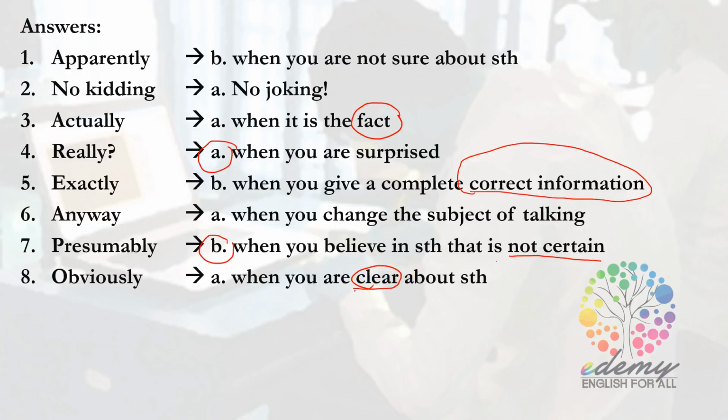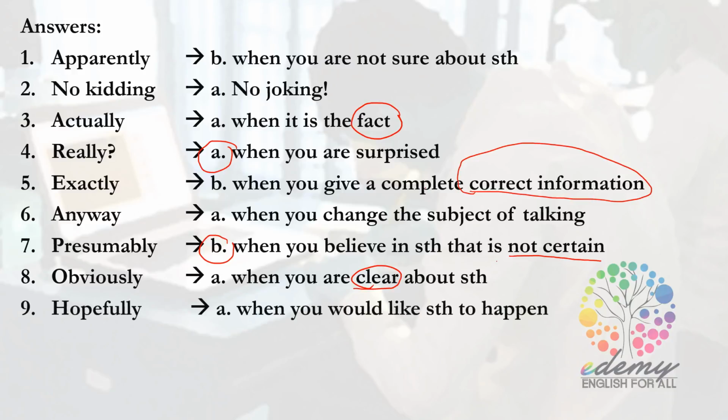So let's move on to another one. We have the word hopefully. The answer for hopefully is A, when you would like something to happen. You look at the conversation. "Well, hopefully, the principal will believe him." As speaker B is his friend, speaker B wants the principal to believe Sam that he is not cheating in the exam. He did not cheat at all. So hopefully here expresses when you would like something to happen. You want it to happen in your way. So you use hopefully.